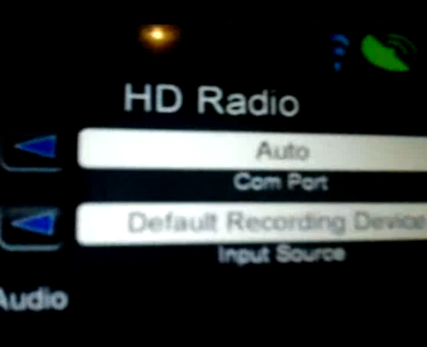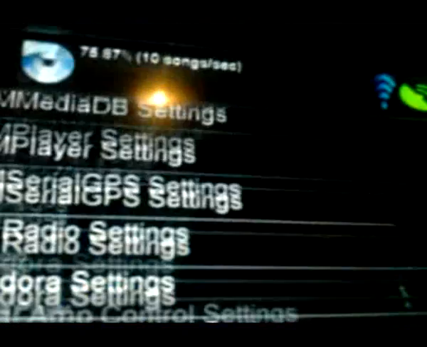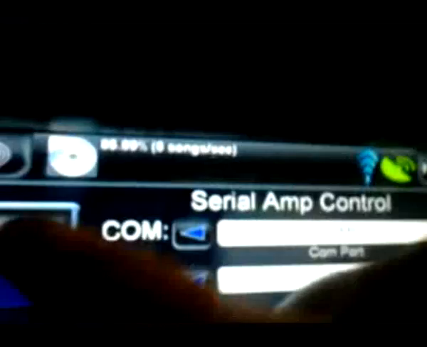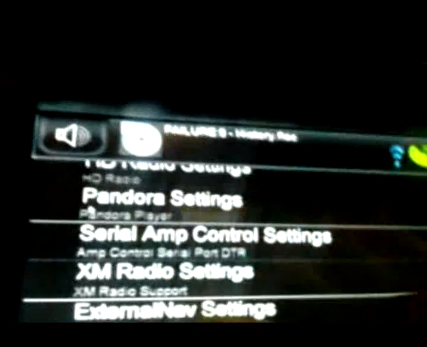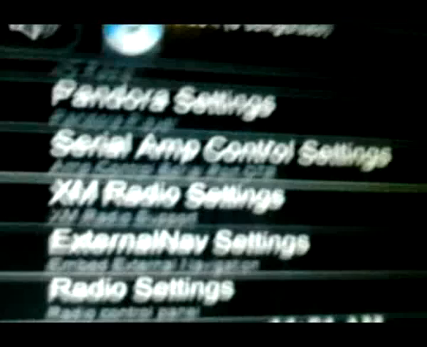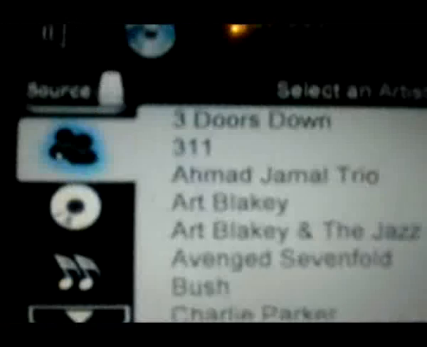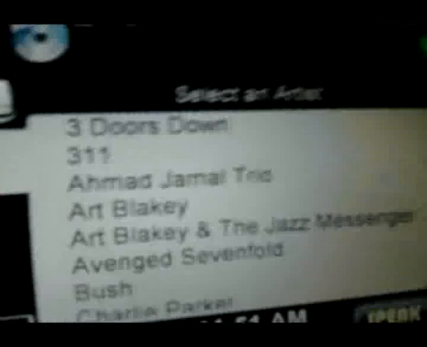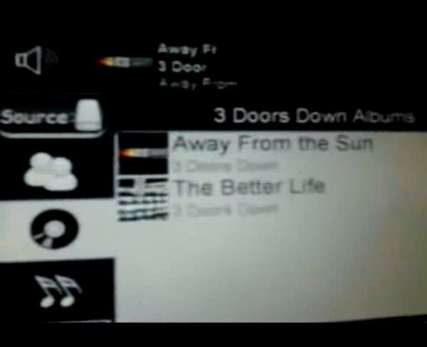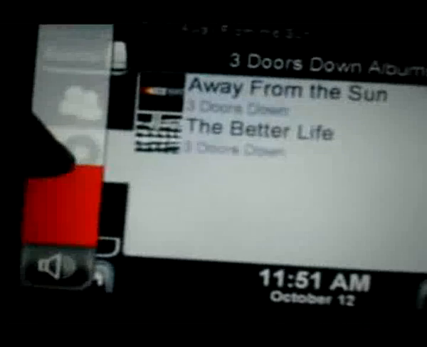Here you pick the audio device it's coming into, which happens to be the default one, so that's not a problem. My amps are controlled by serial ports, so I need to pick that port. See, it's almost done indexing my music. And go in there. Takes a little bit because it's still indexing it. Pick an artist and play that.